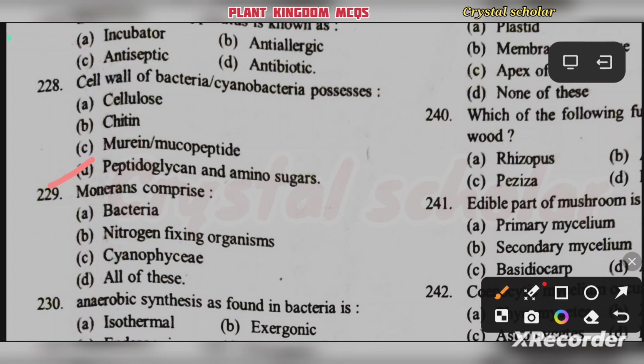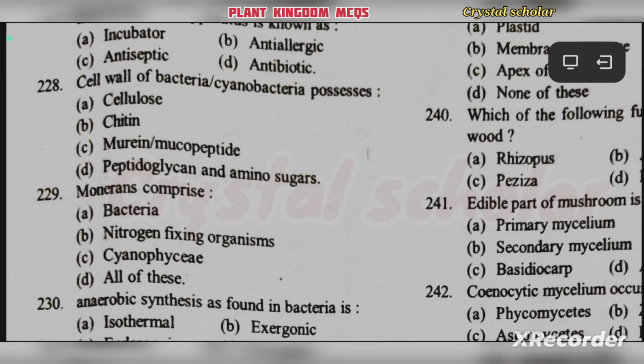Then the next question. Monerans comprise bacteria, nitrogen fixing organisms, cyanophyceae or all of this. Which one is the right answer? Monerans comprise all of these: bacteria, nitrogen fixing organisms, cyanophyceae. These all are comprised by the monerans. Then next question.